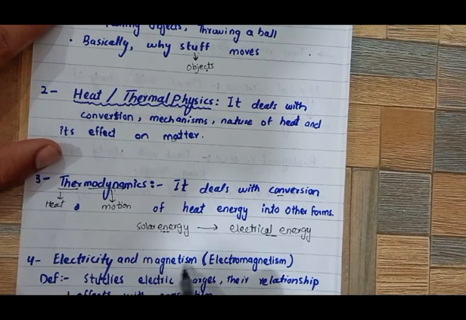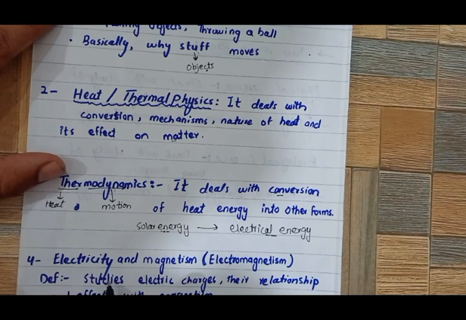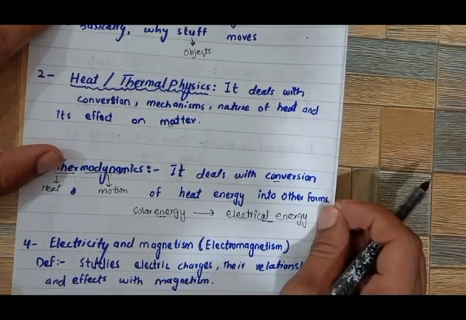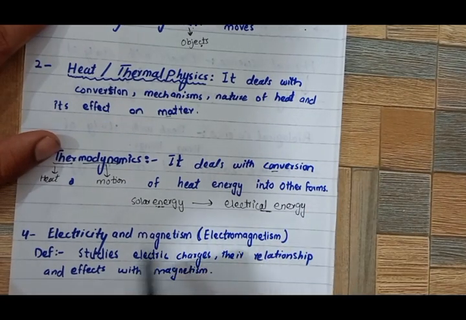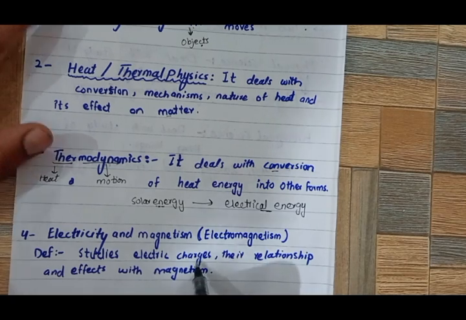Fourth is electricity and magnetism, that is electromagnetism. Here we study the electric charges, whether they are at rest or in motion. We study their relationship and their effect with magnetism, the effect with a magnet.